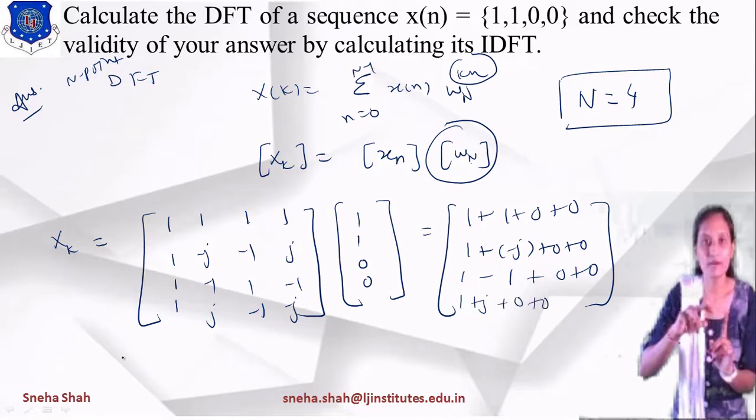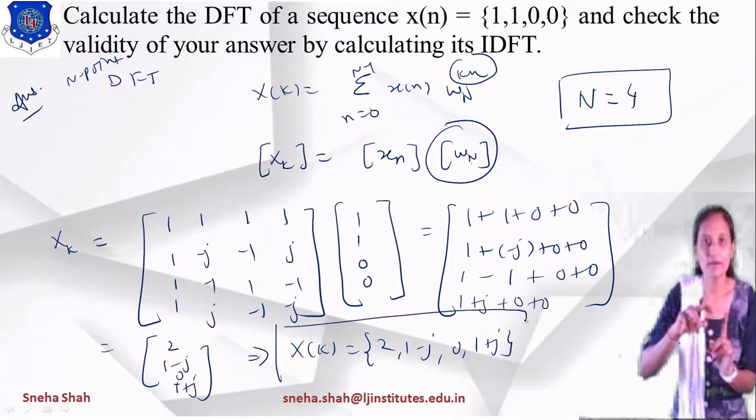Now if you solve this term, then the answer will be 2, 1 plus 1 means 2, 1 minus j, 0 and 1 plus j. So this is your final answer, and if you want to represent it in the form of X of k, then the terms will be 2, 1 minus j, 0 and 1 plus j.